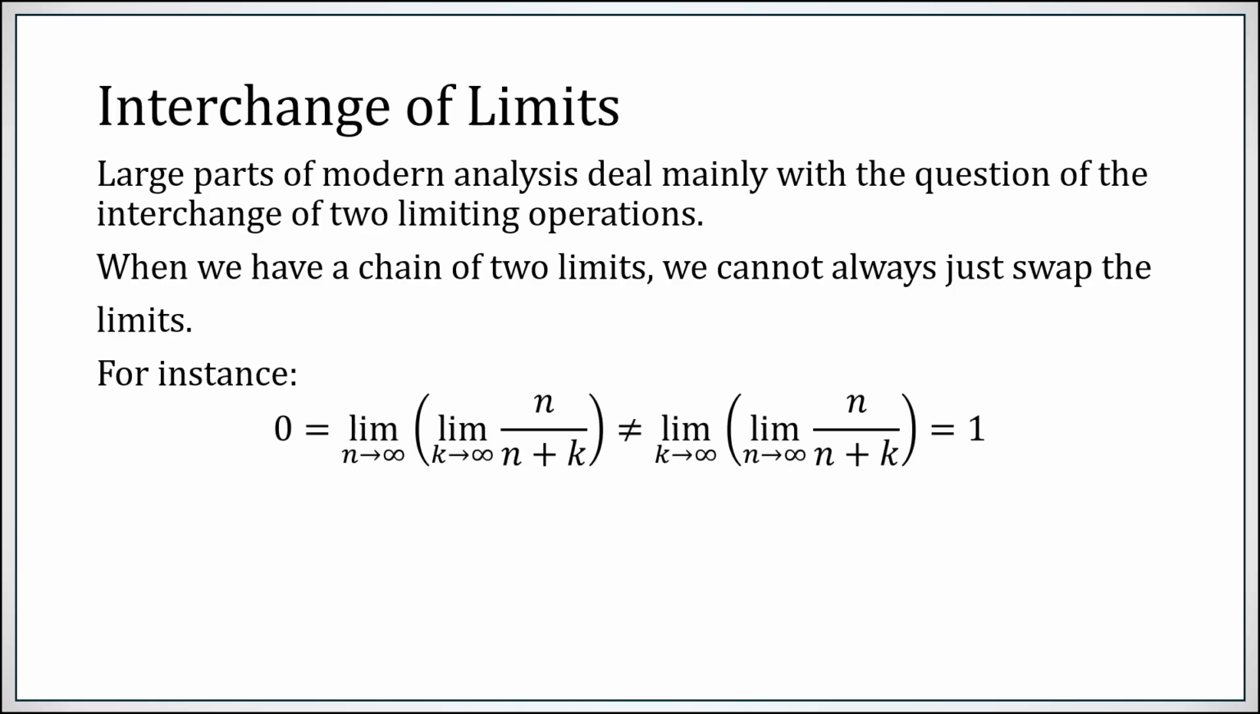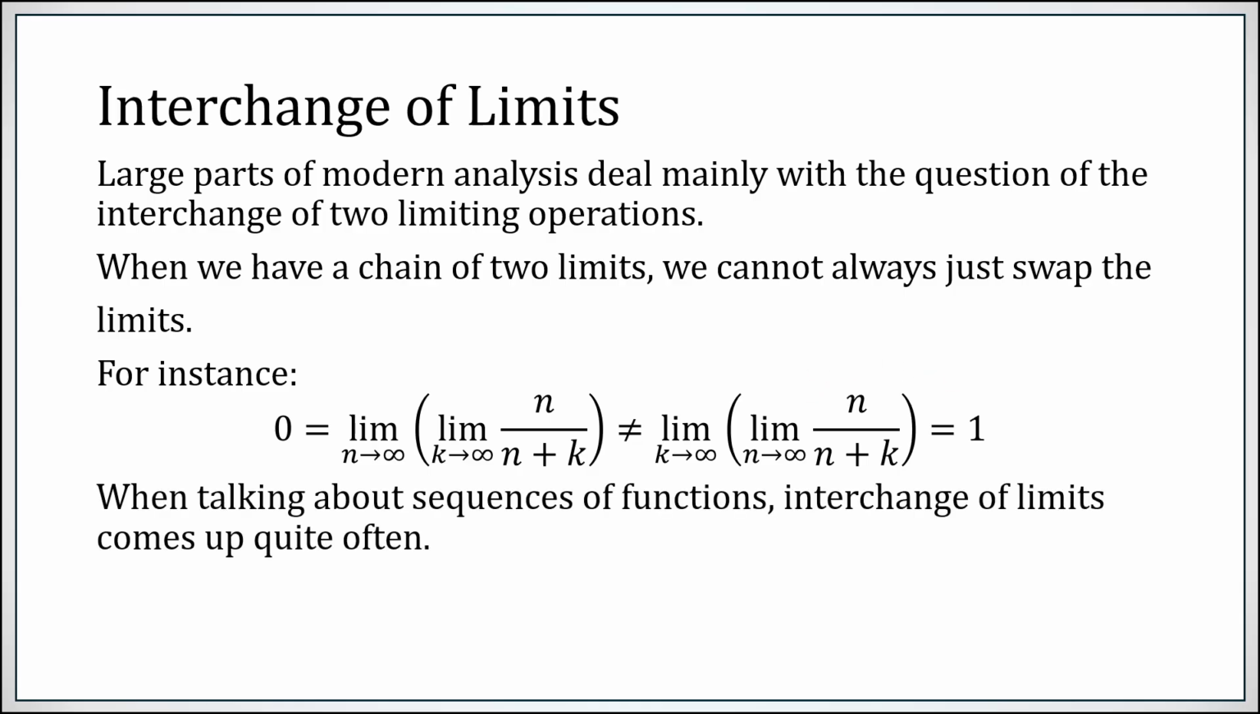For example, consider the quantity n over n plus k. Now, if first you take the limit as k goes to infinity, since n is fixed, this is 0, and the limit as n goes to infinity of 0 is 0. On the other hand, if first you take the limit as n goes to infinity, then this quantity goes to 1, and the limit as k goes to infinity of 1 would just be 1. 1, of course, is not equal to 0.